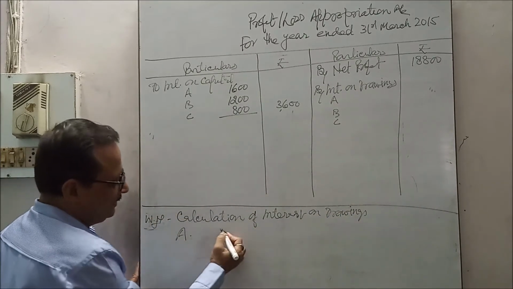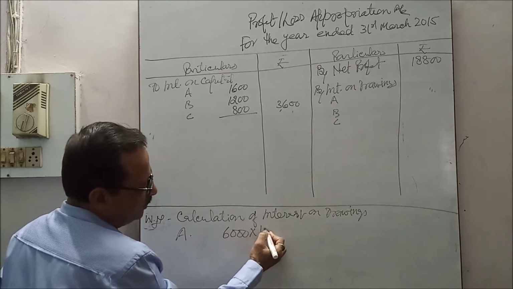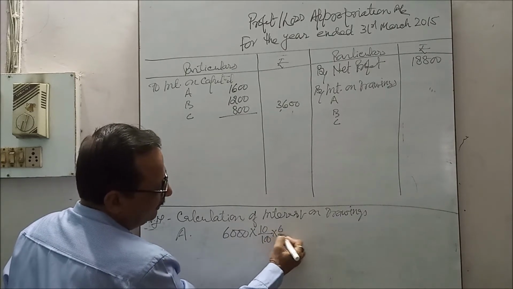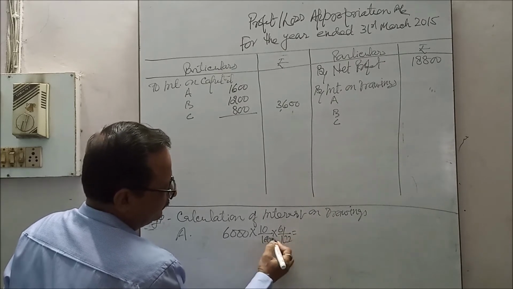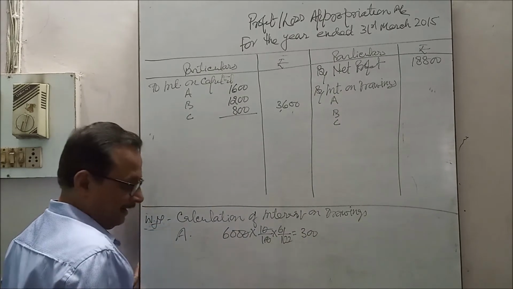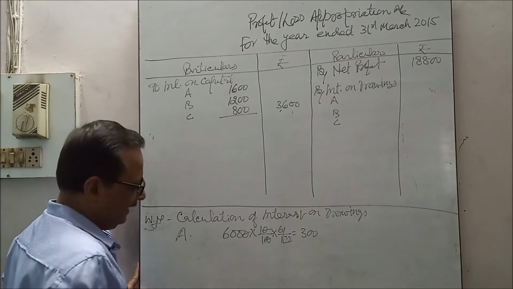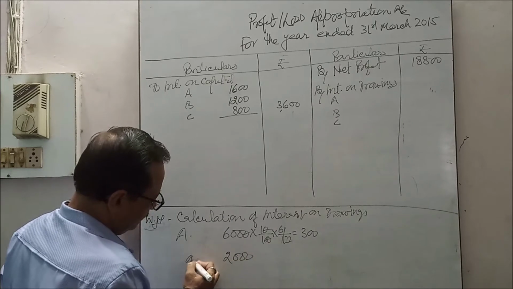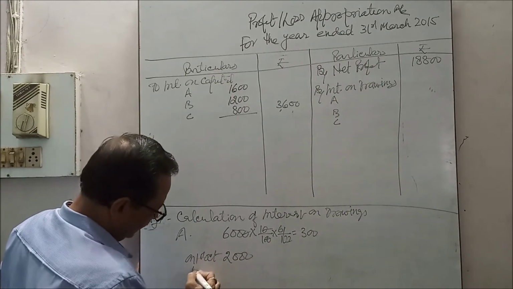A's drawings were 6,000, on 6,000 at 10% for average 6 months is 300. As life insurance premium was paid by the firm for A on 1st October, on 2,000, it is also drawings, that I am writing here.